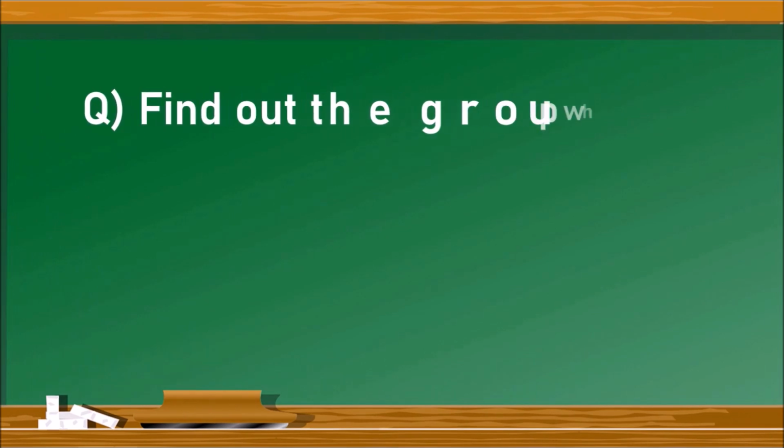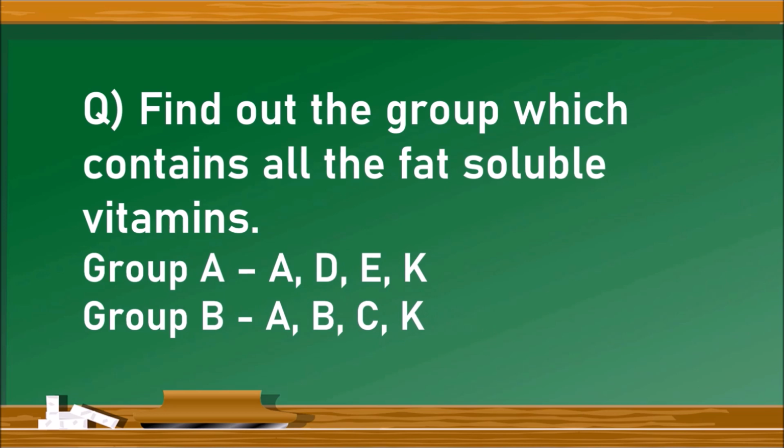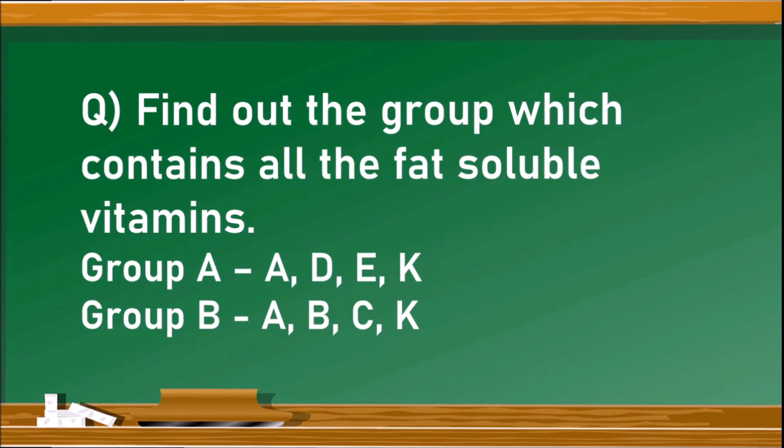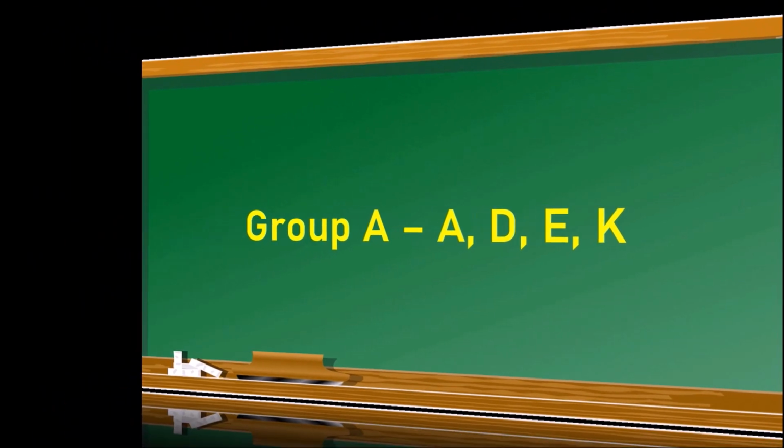The next question is, find out the group which contains all the fat-soluble vitamins. There are two groups, Group A and Group B. Group A consists of A, D, E and K, whereas Group B consists of A, B, C and K. Group A is the right answer because A, D, E and K vitamins are the fat-soluble vitamins. Let us see the next question.